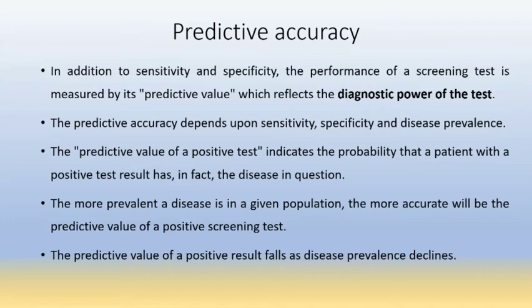It is directly proportional to the prevalence. The predictive value of a positive result falls as disease prevalence declines.